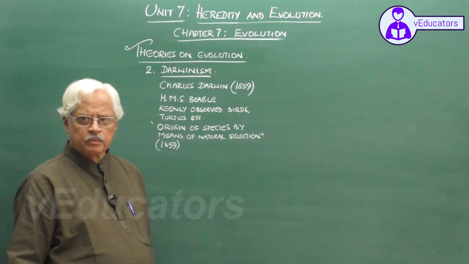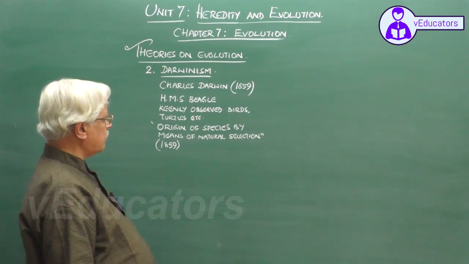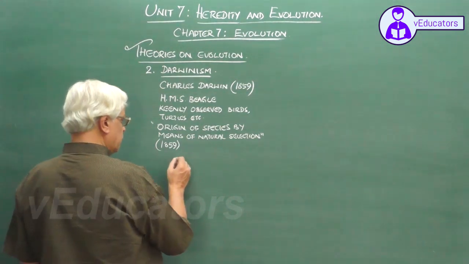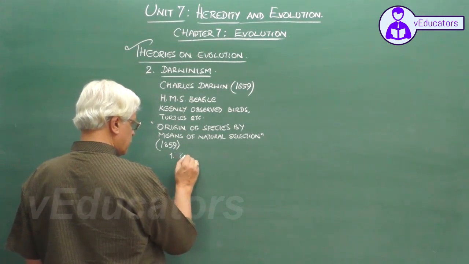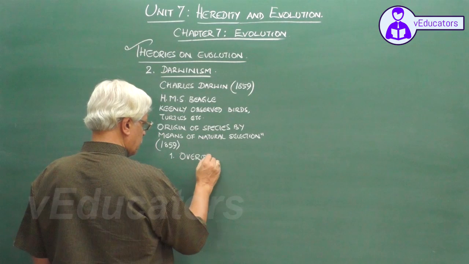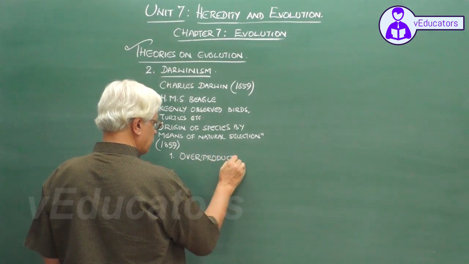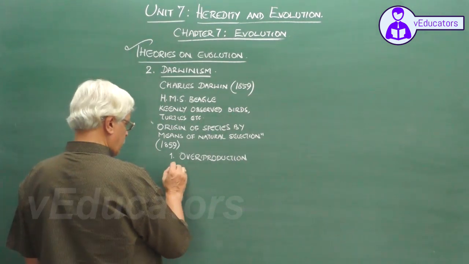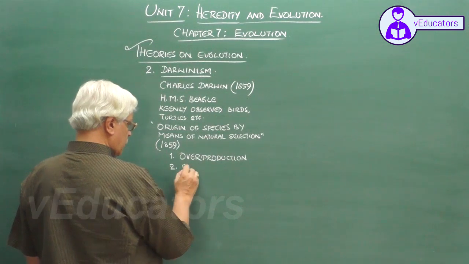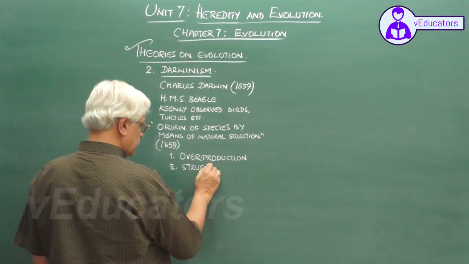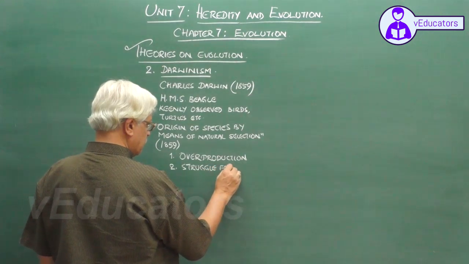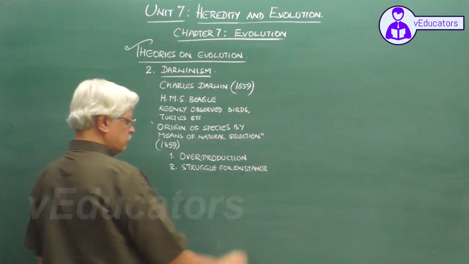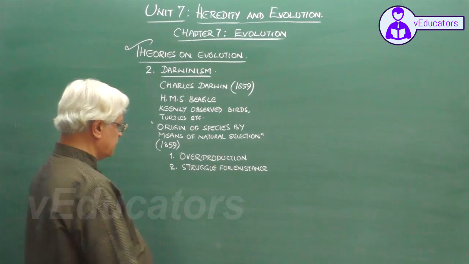In this book, Darwin tries to explain his idea on evolution based on the following principles. One is overproduction. Struggle for existence.